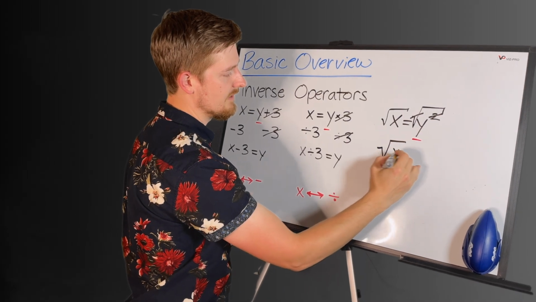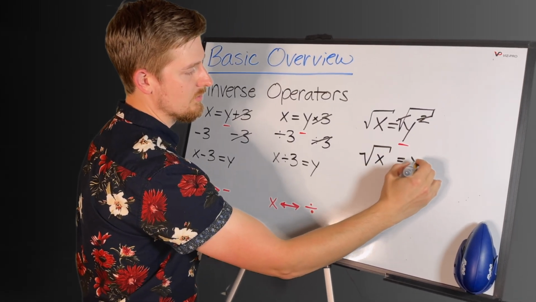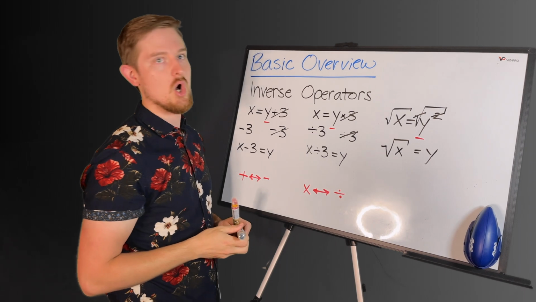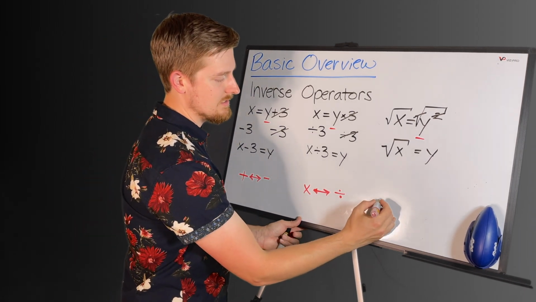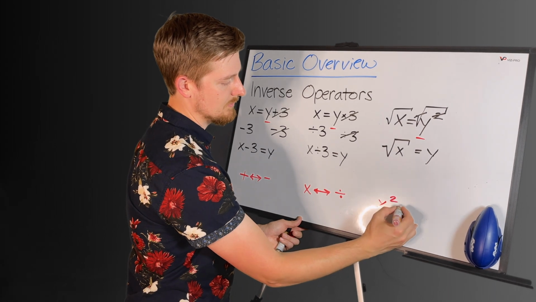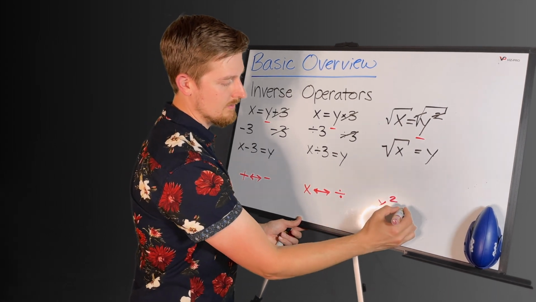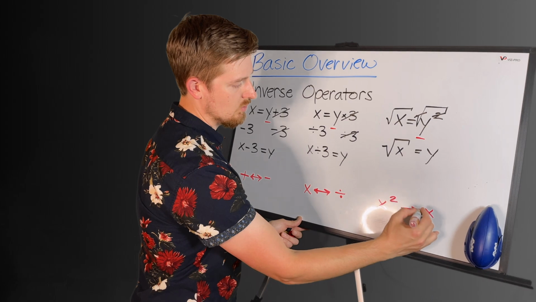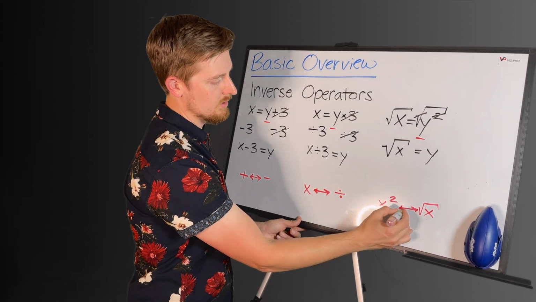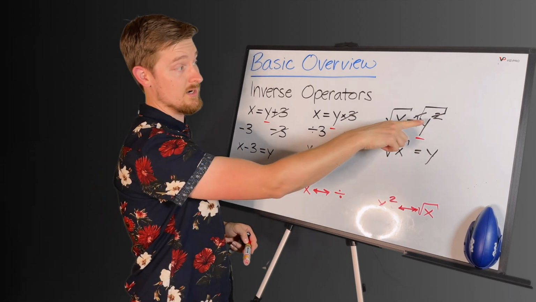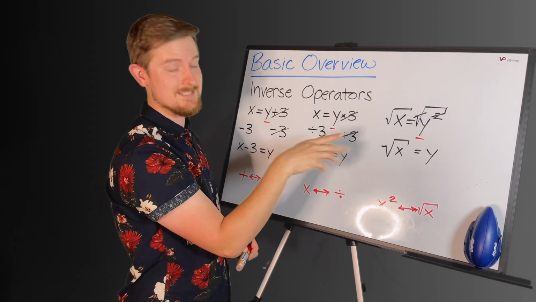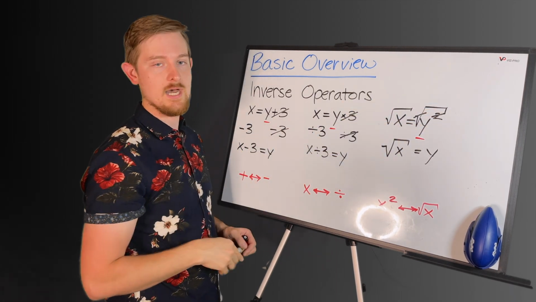The square root of x is equal to y. And now y is all by itself, which is perfect. That's exactly what we want. So the inverse, and I'll have to use an x down here just to keep it simple, the inverse of a square is going to be a square root. And remember, this works in both ways. So if I start with the square root on this side instead of a square, you can square both sides to get your answer y and basically undo what you need to do.